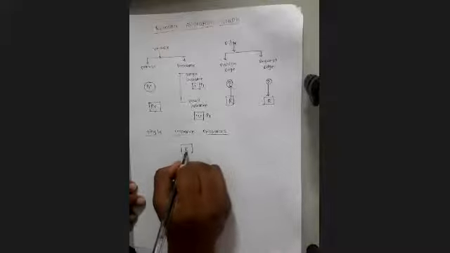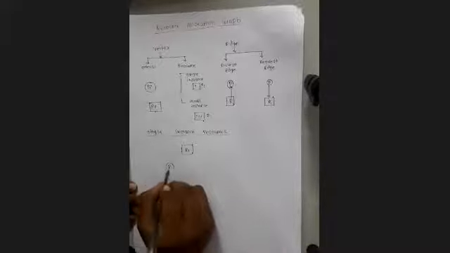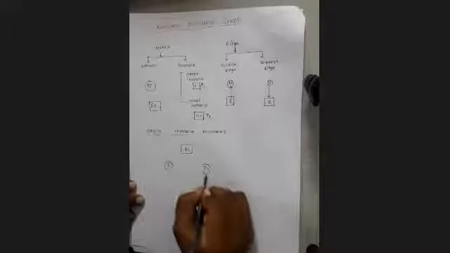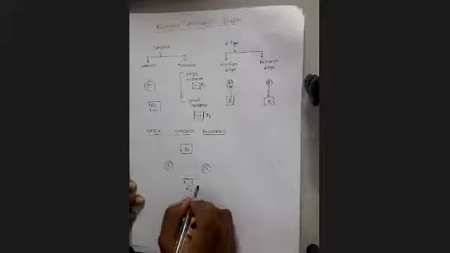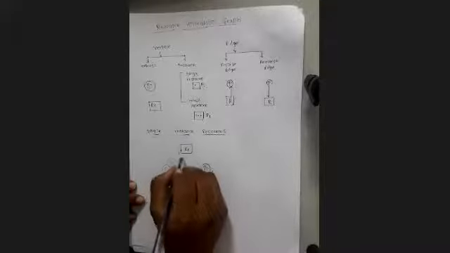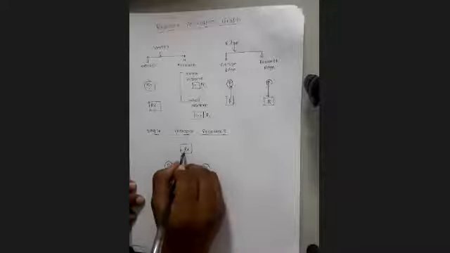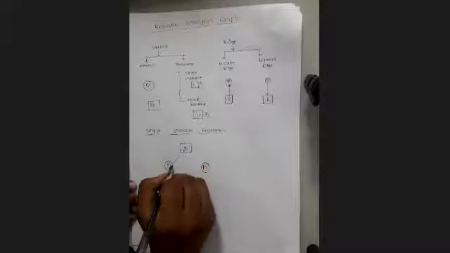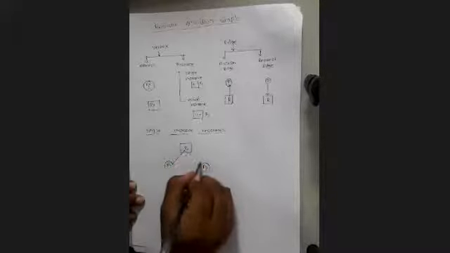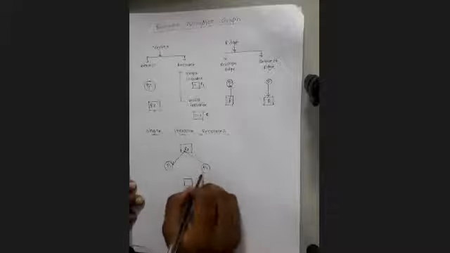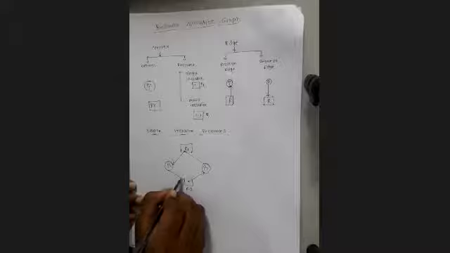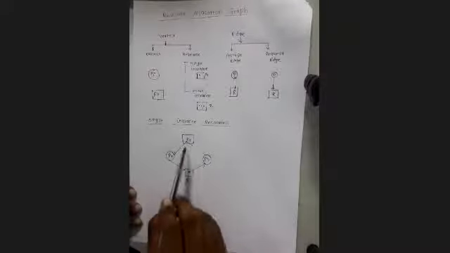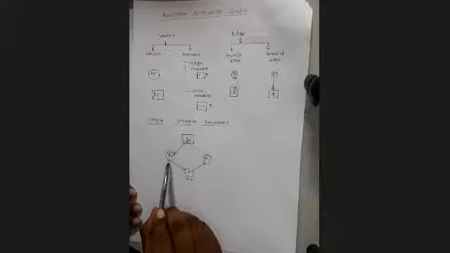By using this example, you will get a clear idea. Okay. Now see, there are two resources R1 and R2, two processes P1 and P2.